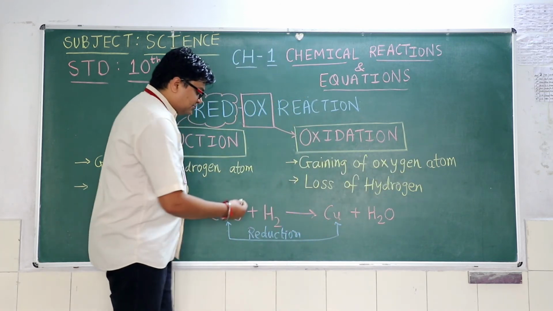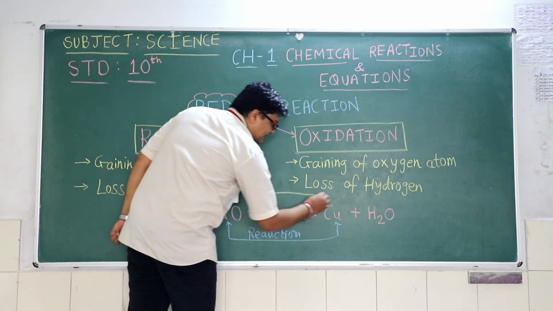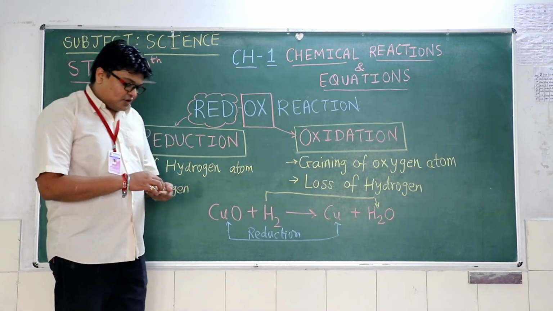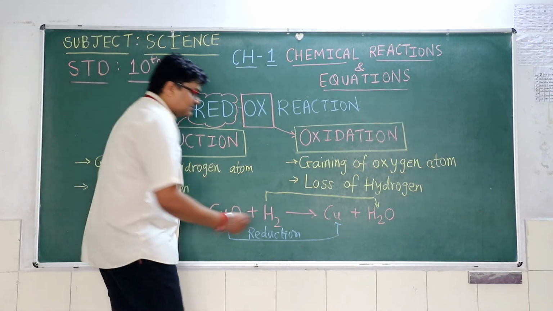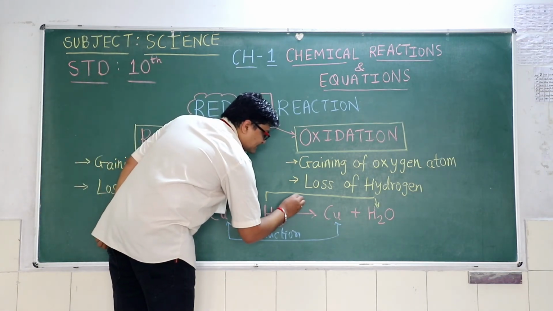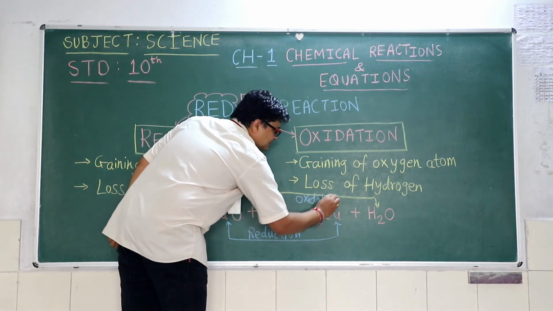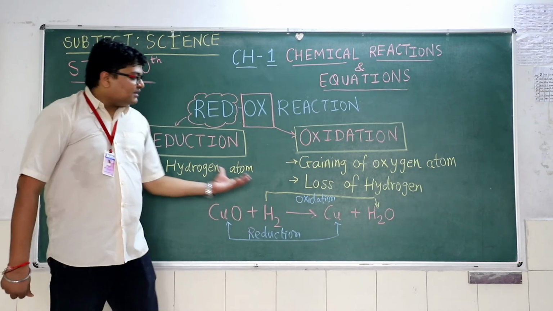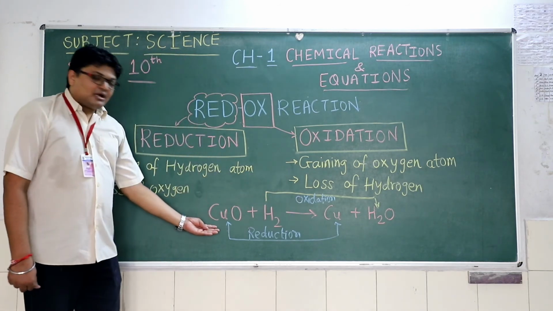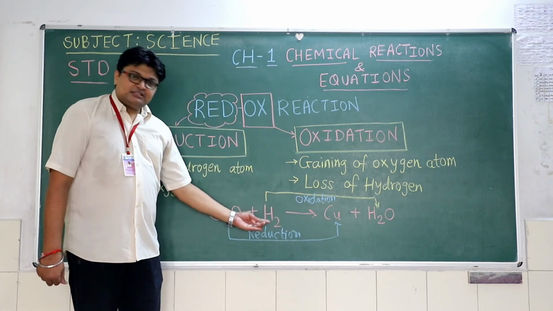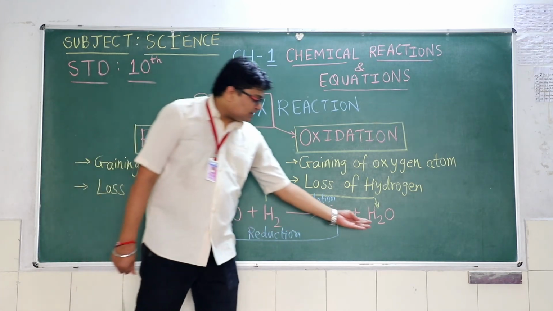So here H2 gets one oxygen atom and forms water. So here it is oxidation. So in words, if I speak, copper oxide gets reduced to copper, hydrogen gas oxidizes to form water.